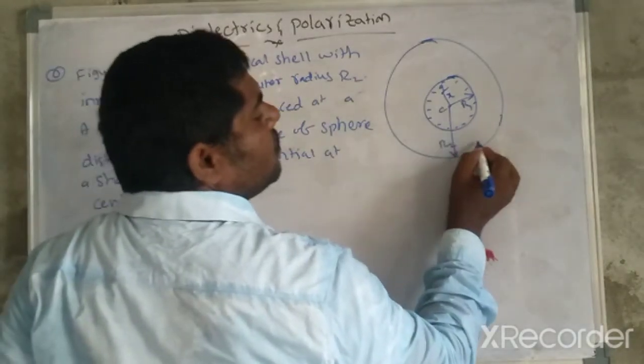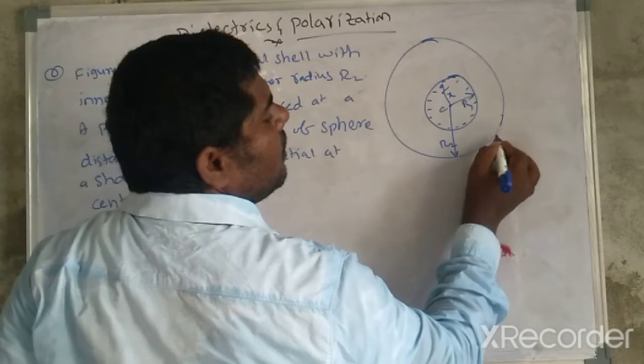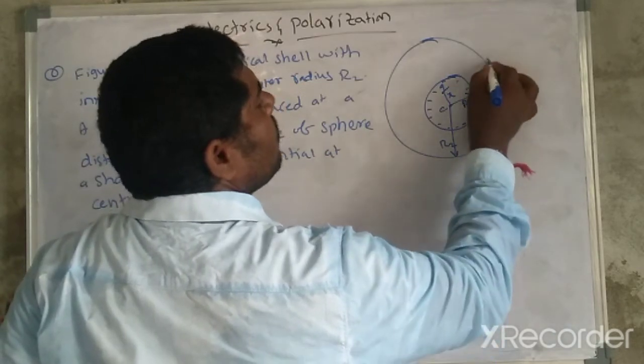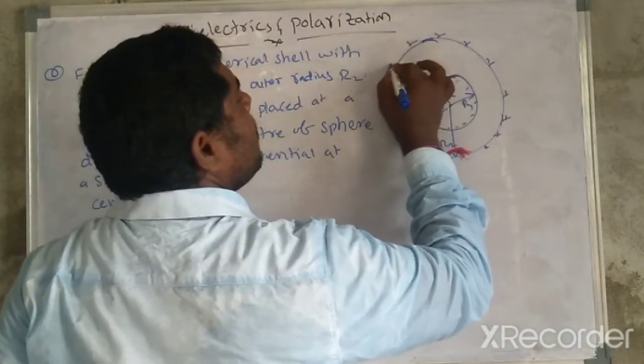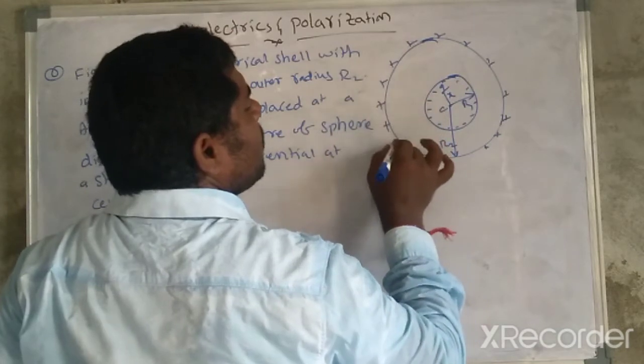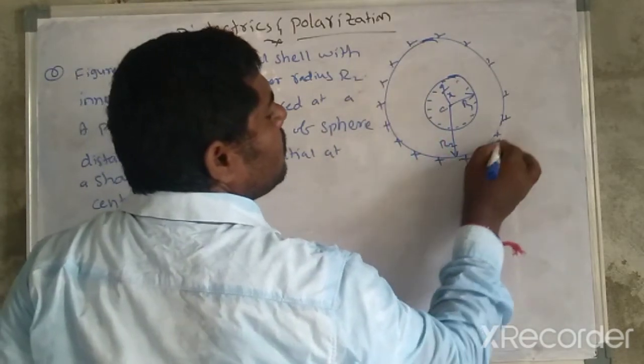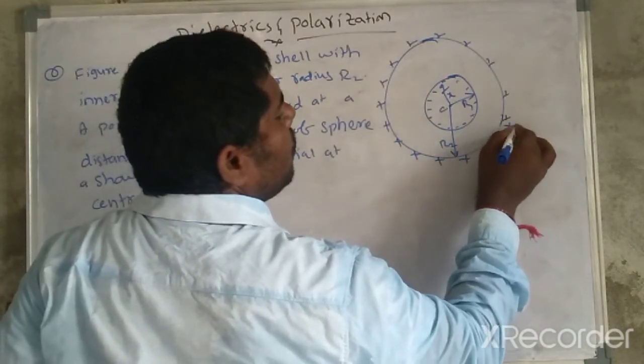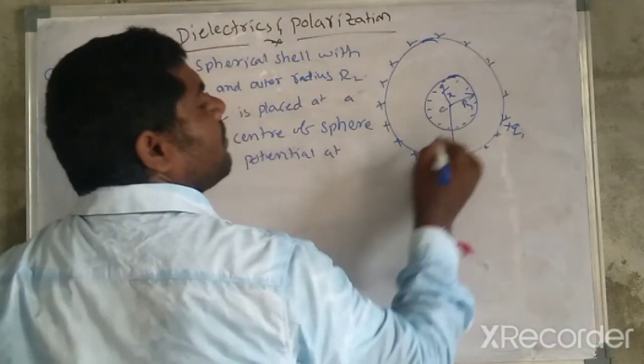So here the positive and here the negative, and outside the radius of the spherical shell, this plus qi. So here the minus qi.